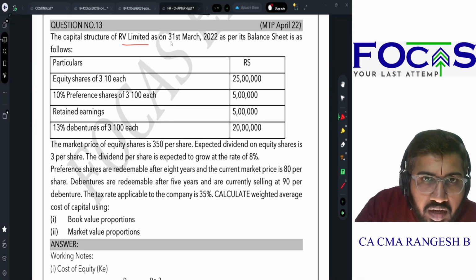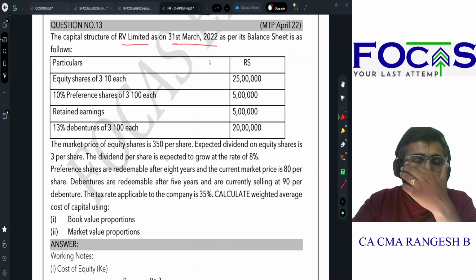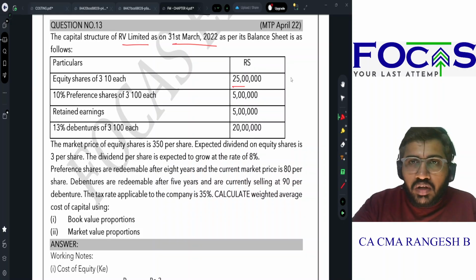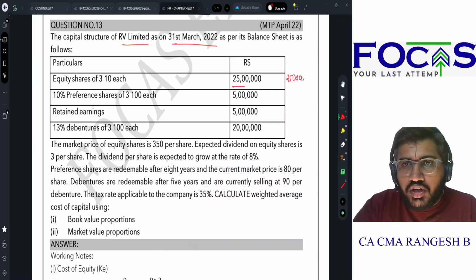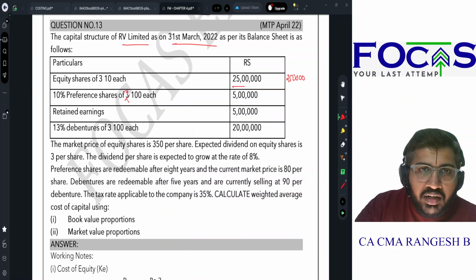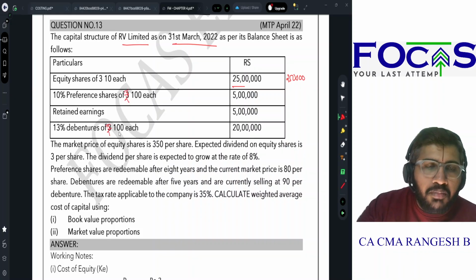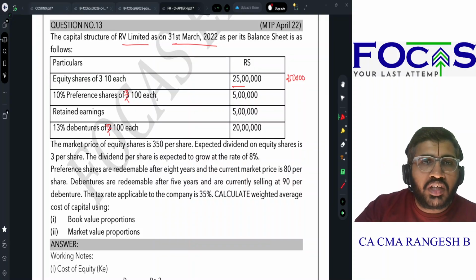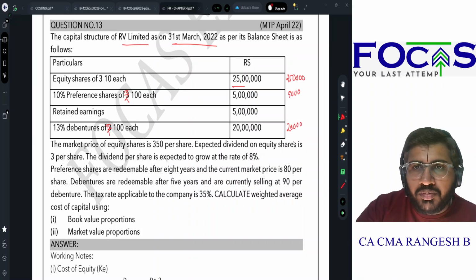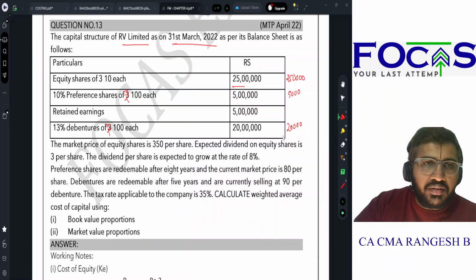The capital structure of RB Limited as on 31st March 2022 as per its balance sheet is as follows. Equity shares of rupees 10 each, 25 lakhs. So that means I have 2,50,000 equity shares. If at all it is required somewhere, let us be ready with it. இது எங்கேயுமே 3 கிடையாது, it is rupees. அதுதான் 3 டைப் ஆயிருக்கு. It is a typo, sorry. So 10% preference shares of rupees 100 each, 5 lakhs. So that means 5,000 preference shares. Retained earnings 5 lakhs. 13% debentures of rupees 100 each, 20 lakhs, which means 20,000 debentures are there.